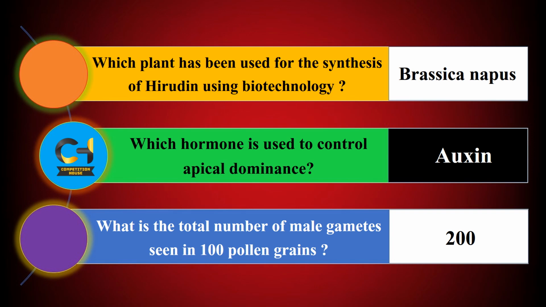Which plant has been used for the synthesis of hirudin using biotechnology? Answer is Brassica napus. Next question, which hormone is used to control apical dominance? Answer is auxin. Next question, what is the total number of male gametes seen in 100 pollen grains? Answer is 200.